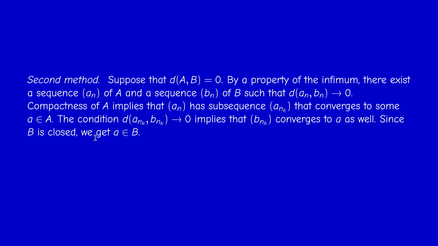Since B is closed, the limit must be in B. So therefore a is in both capital A and capital B, therefore it is in the intersection. But this is a contradiction because we assumed that the intersection is empty. So therefore the distance is strictly positive.